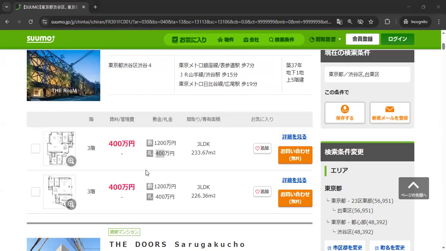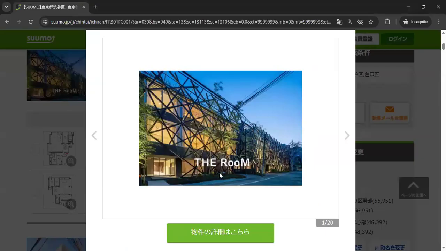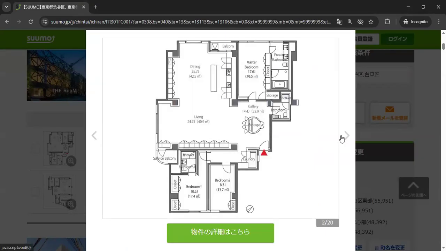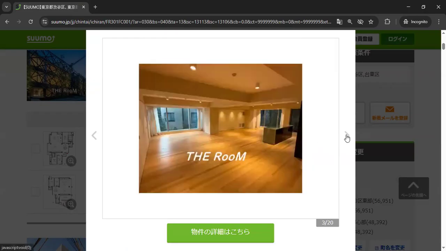It's on the third floor. It's three LDK, three bedrooms, one LDK. It is huge though, 233 square meters. This is the room. Oh yeah, this is huge. Wow. Storage. What kind of storage? Let's just look at the picture. Wow.